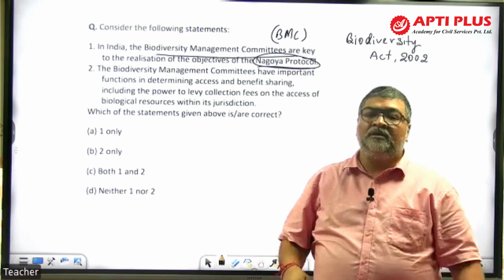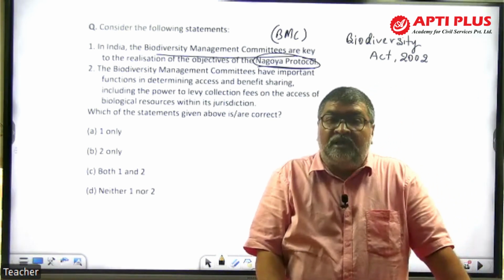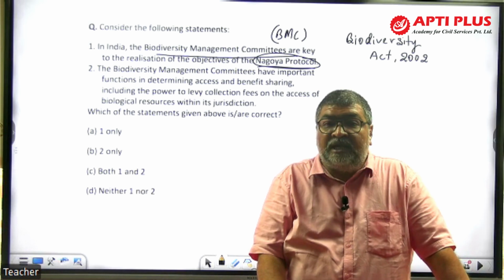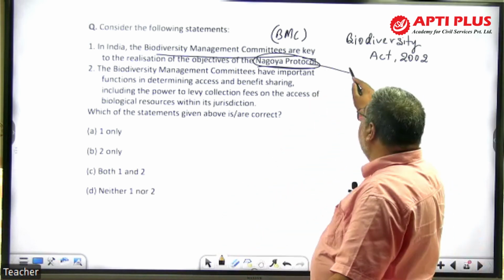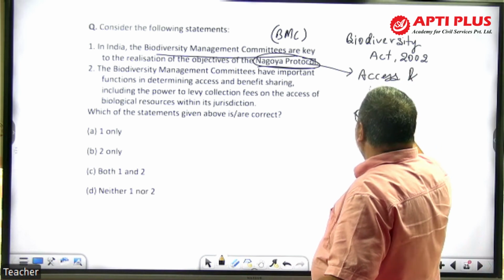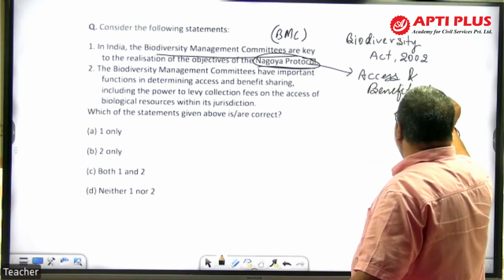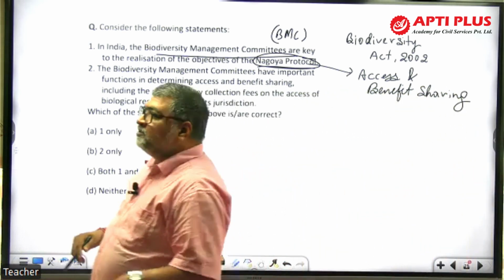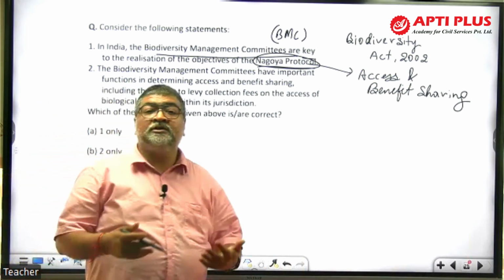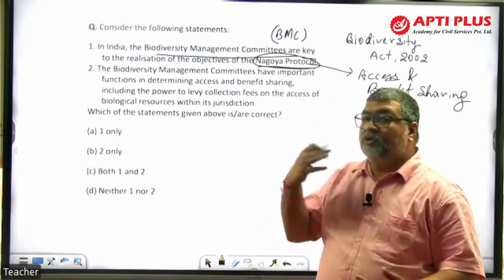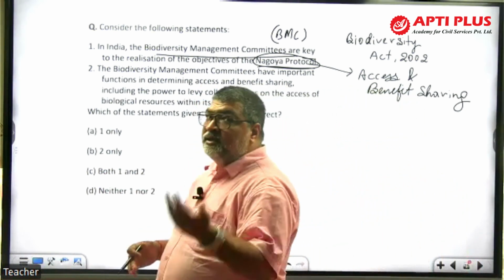Now, the CBD has the Cartagena Protocol and the Nagoya Protocol. The Nagoya Protocol deals with access and benefit sharing. It deals with access to genetic resources, biological resources, and also the sharing of whatever commercial benefit is generated with the local people or communities involved in conservation of such genetic resources or bioresources. The Nagoya Protocol is a legally binding agreement at the international level.